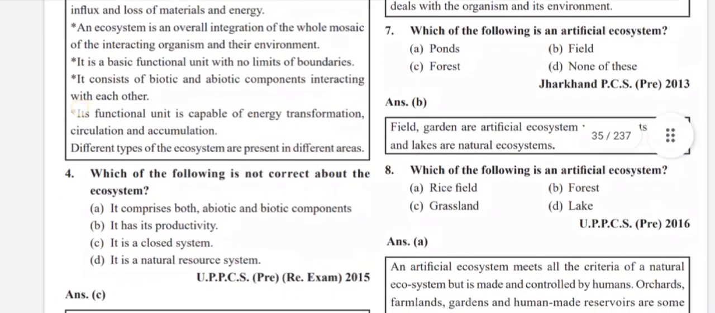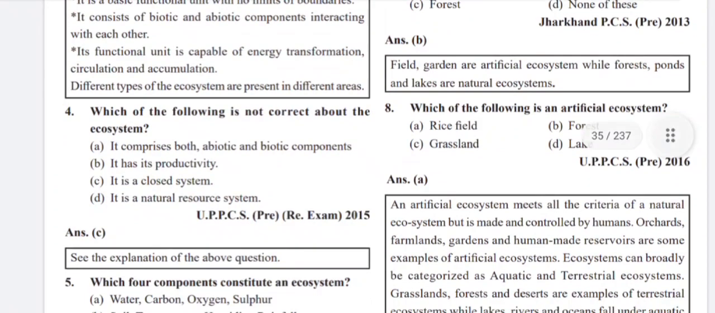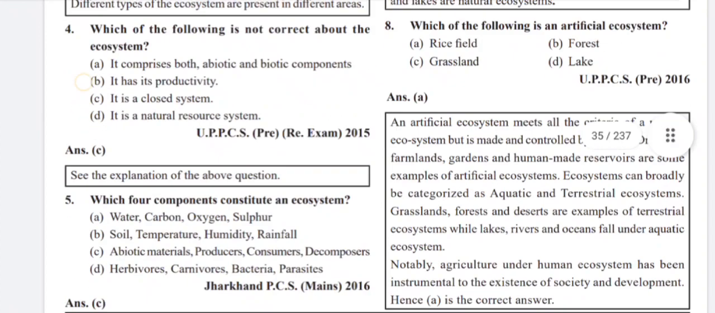Which of the following is not correct about the ecosystem? We have to choose the wrong answer. It is a closed system. Now we have to choose the correct answer. Which of the following are correct about the ecosystem? It comprises both abiotic and biotic components. It has its productivity. It is a natural resource system.